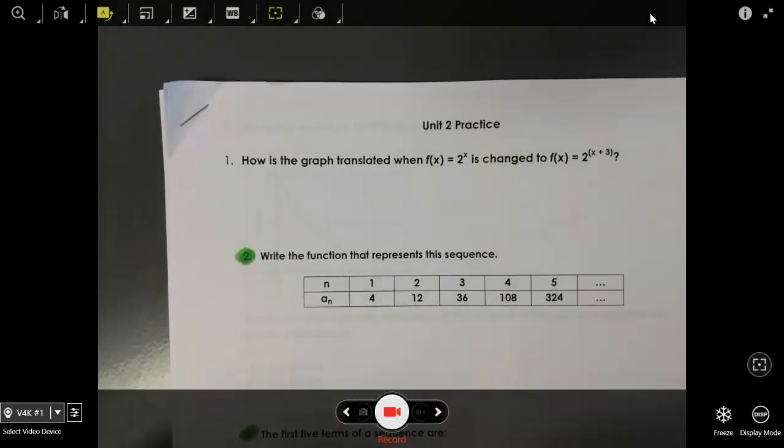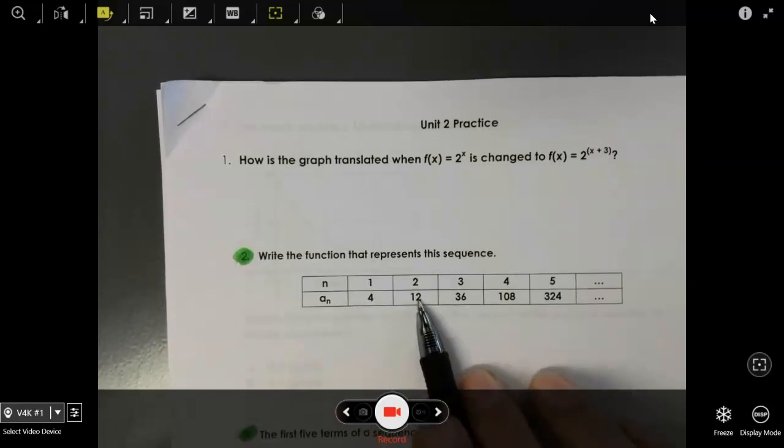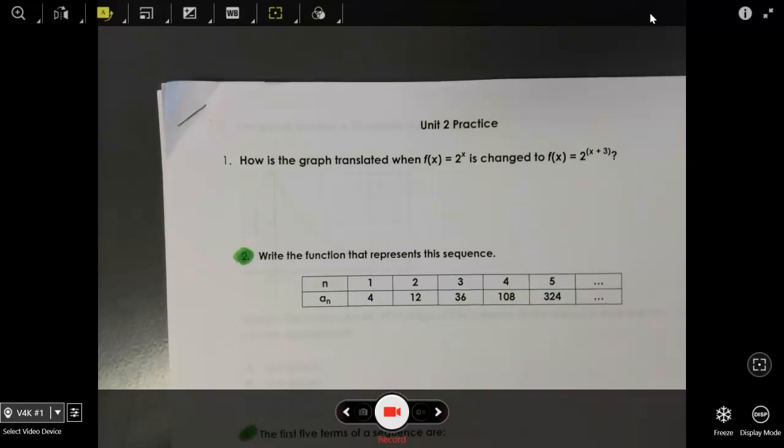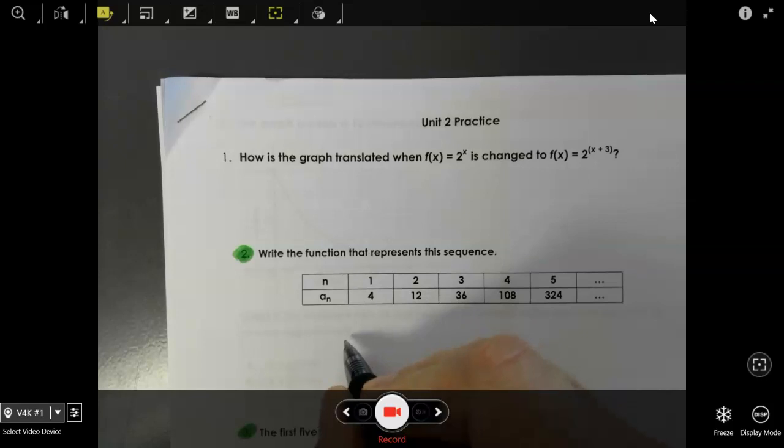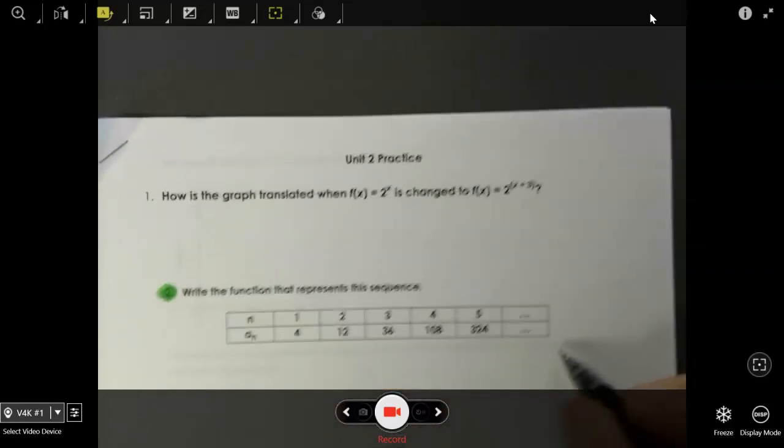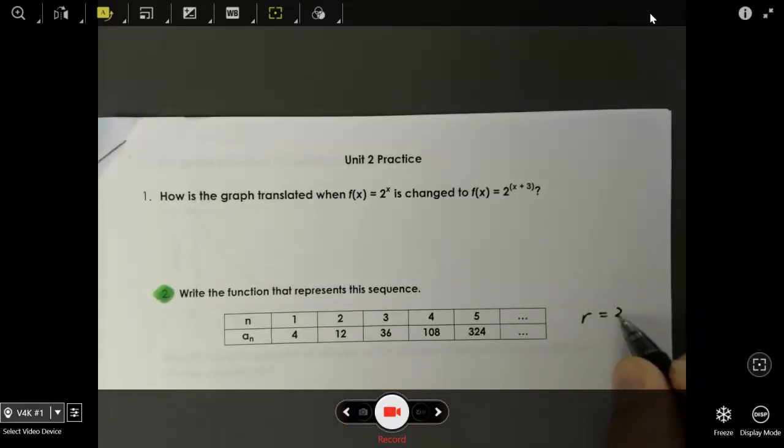If you want to make this into a table, you can. So when I look at this, I can see that this has been multiplied by 3, multiplied by 3, multiplied by 3, multiplied by 3. So I know that my multiplier is going to be a 3. So I know R equals 3.